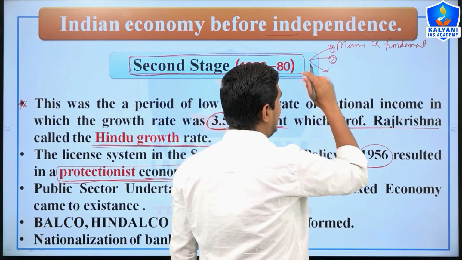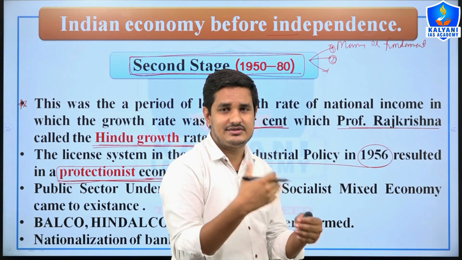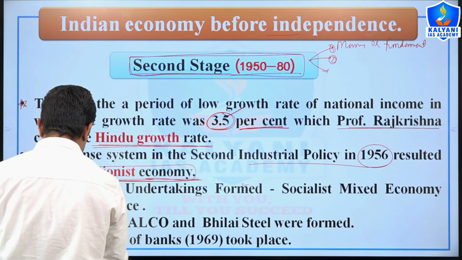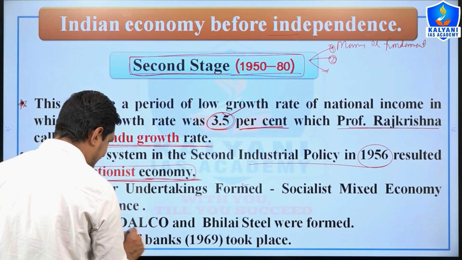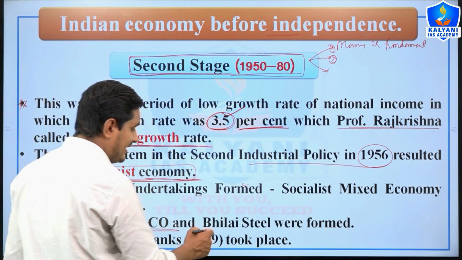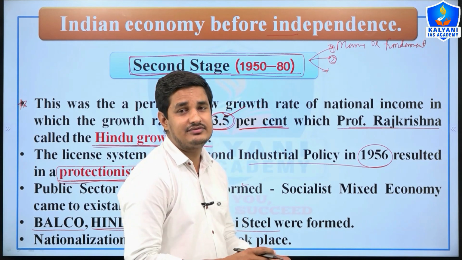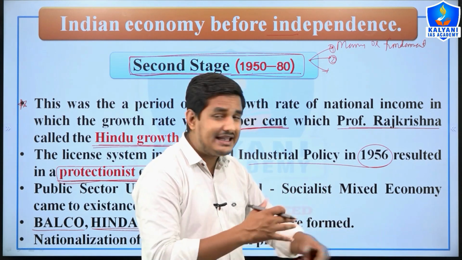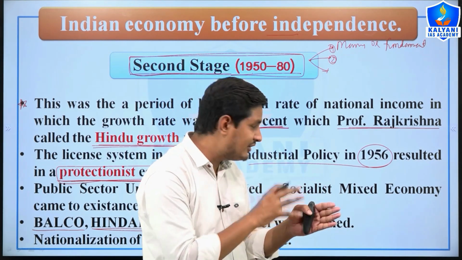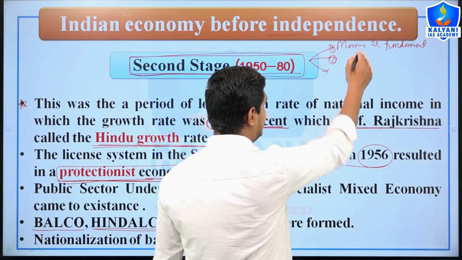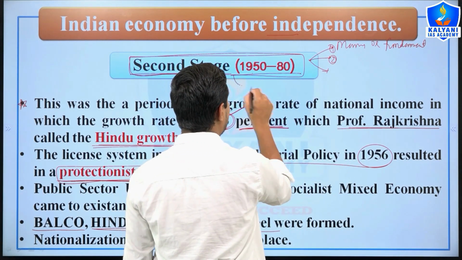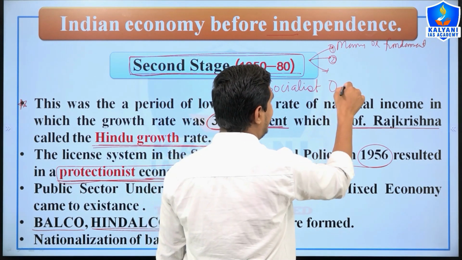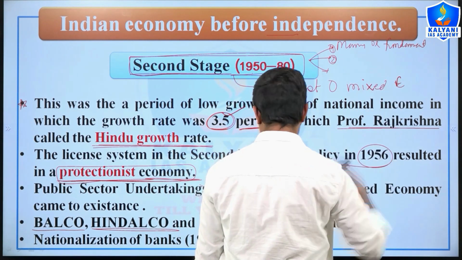the Indian government established many industries like iron and steel industries like Balco, Bharat Aluminium Company, Hindalco, Hindustan Aluminium Company, Bhilai steel plants. So these plants were established by Indian government with the help of foreign country, right? So we can say that the Indian government was controlling the Indian economy. Therefore we can say that from 1950 to 1980 the Indian economy was socialist oriented mixed economy, right?